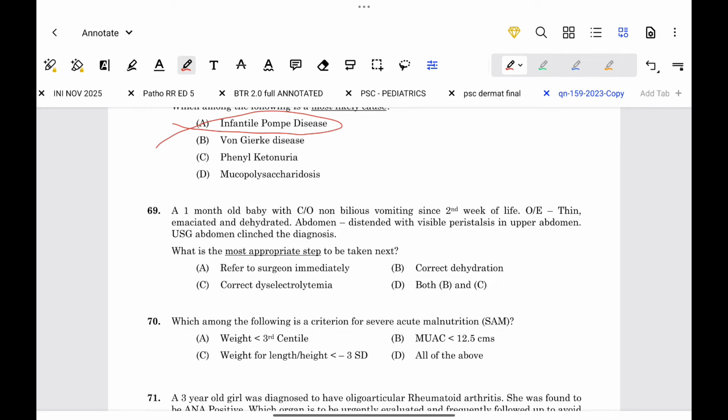This may be a case of congenital hypertrophic pyloric stenosis. So what we have to do first is correct the dehydration and correct the electrolyte imbalance. Then only we have to refer to the surgeon. Okay, so option D is the correct answer.